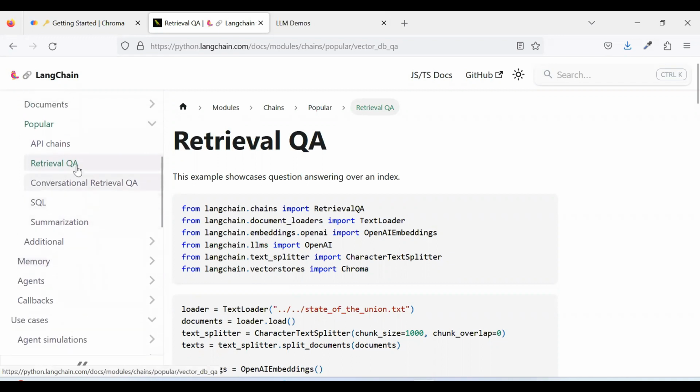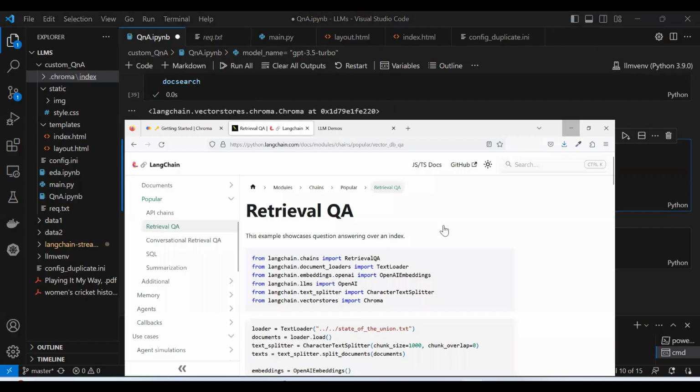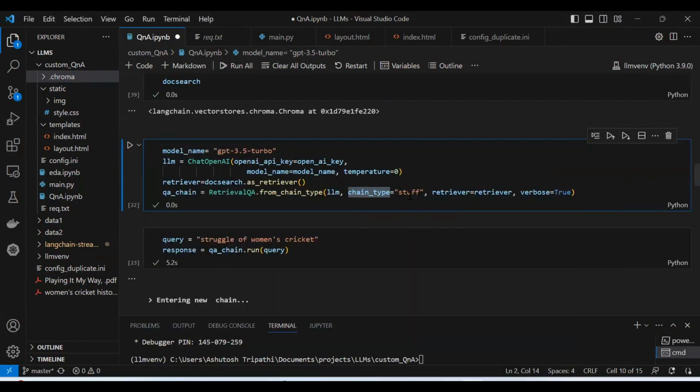Okay, so this is the RetrievalQA that I'm just explaining to you. So stuffing basically creates a stuff of all the documents together. And that's where it becomes slightly bulky. And then on top of that, it performs the search. But then we have refine and we have map reduce. For example, refine reads the documents one by one, and it keeps on refining the search mechanism internally. Okay, so that's where you can do the experiment by providing different chain types here.